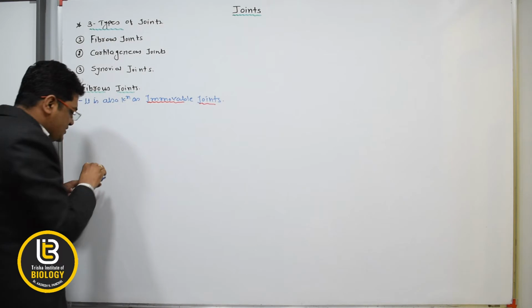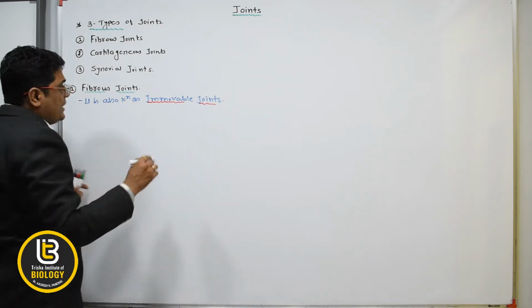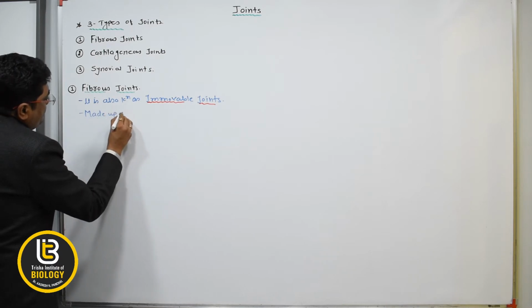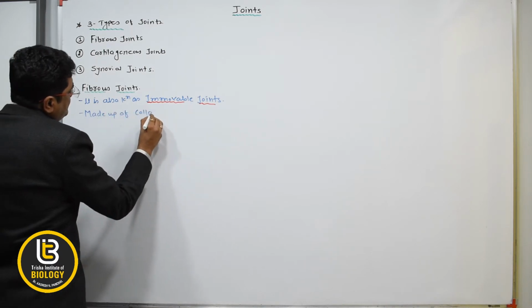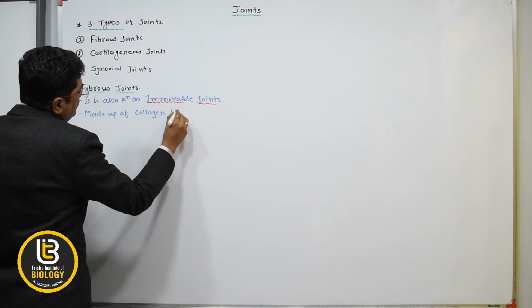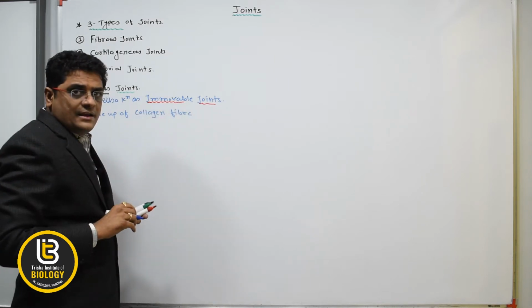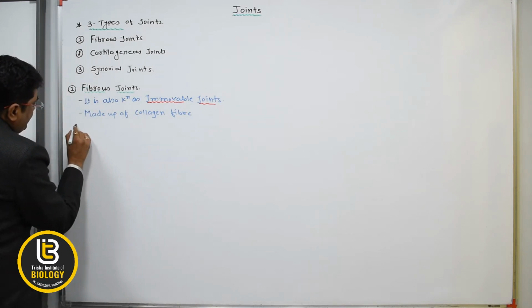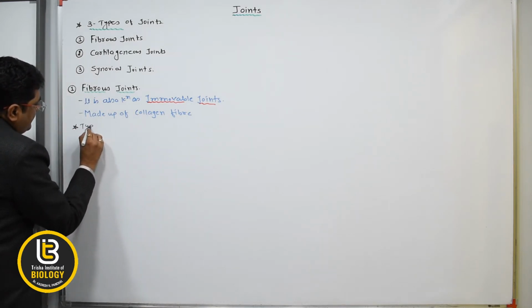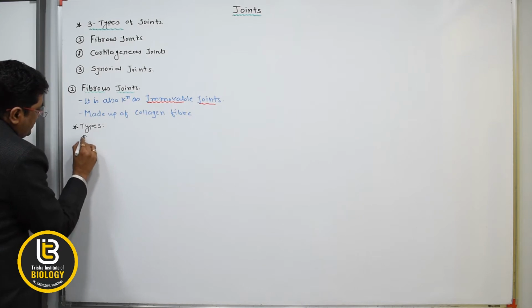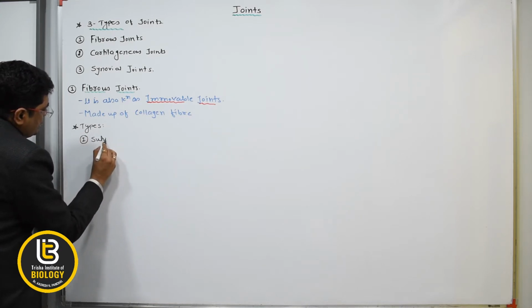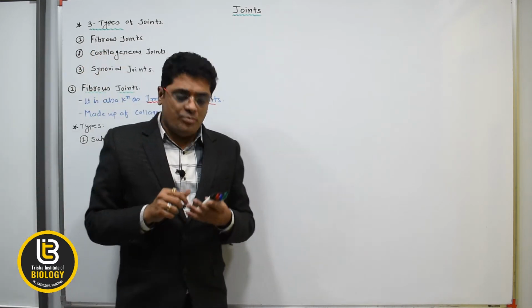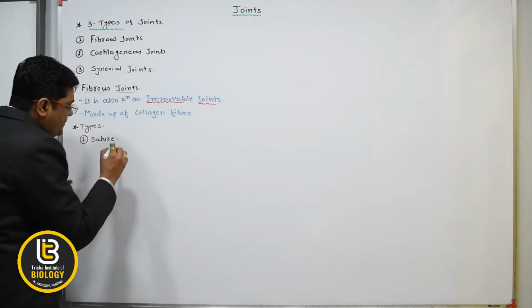And this fibrous joint is made up of the collagen fiber. Mainly there are three types of the fibrous joint. Which one? First one is the suture. Suture, actually it is present between the skull bone.